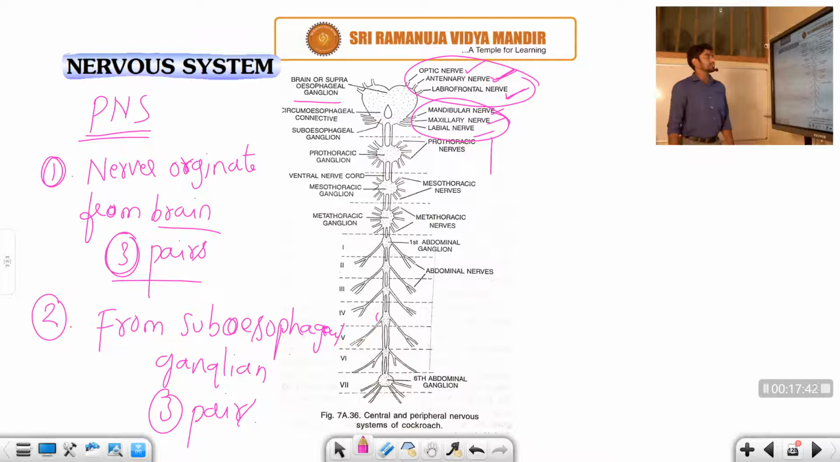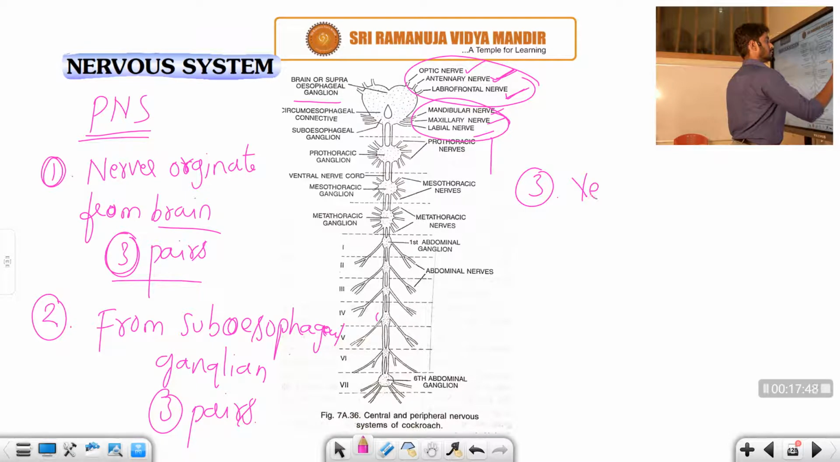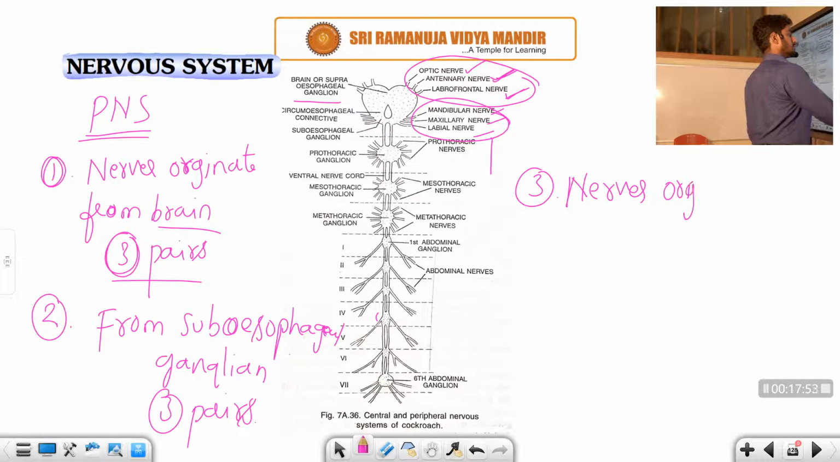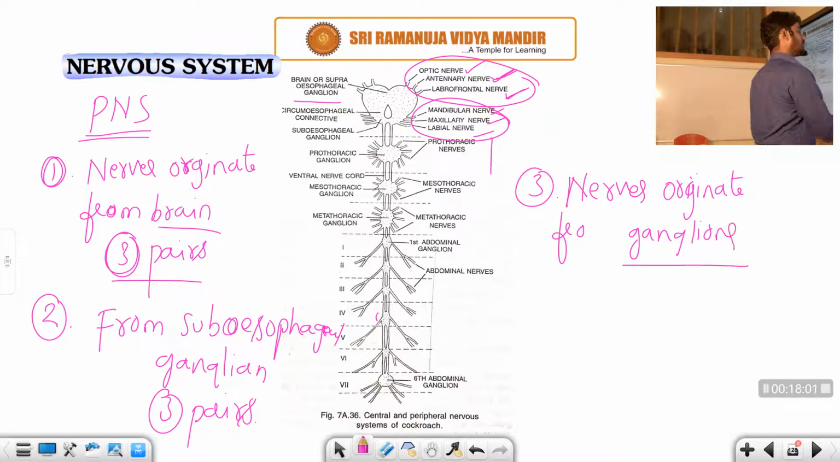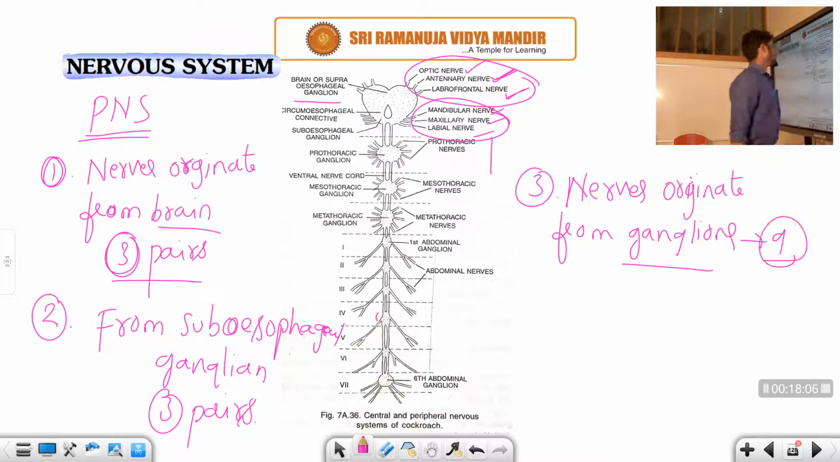Next, the third one is the nerves that originate from the ganglia. How many ganglia do we know? There are 9 ganglia present. What are they? In the thoracic region you can see 3: prothoracic ganglion, mesothoracic ganglion, metathoracic ganglion. These are differentiated into the prothoracic nerve, mesothoracic nerve and metathoracic nerve.